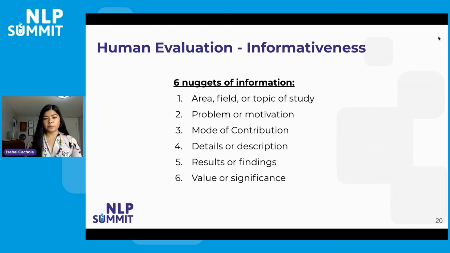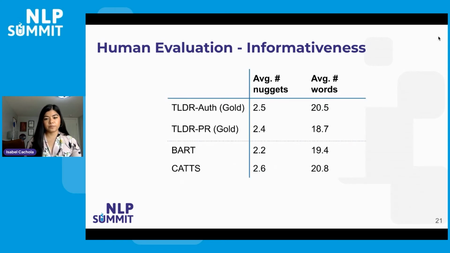In order to measure informativeness, we found 6 different nuggets of information that people tend to look for in a summary. So that's area, or field or topic of study, problem or motivation, mode of contribution, details or description, results or findings, and value or significance. And what we did is we had our annotators go through our generated TLDRs and count the number of nuggets within that TLDR.